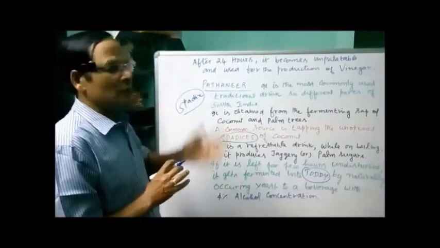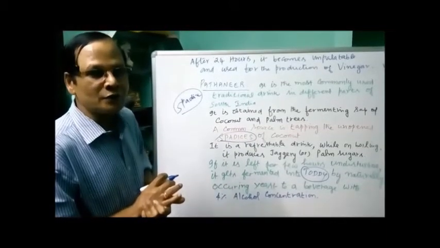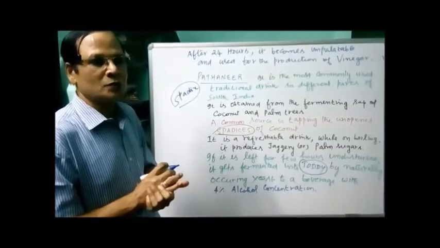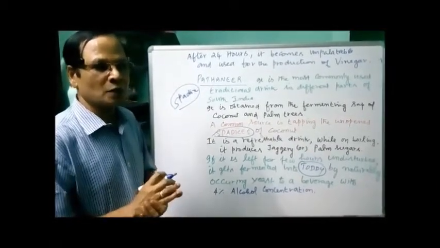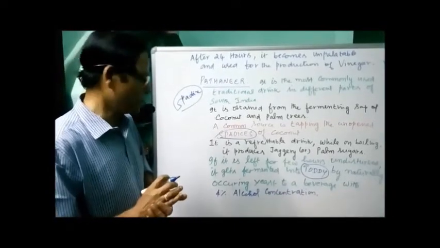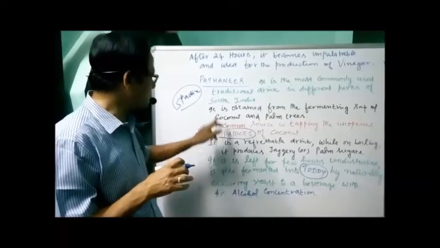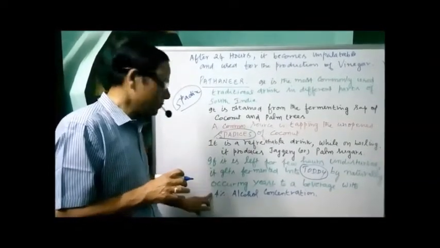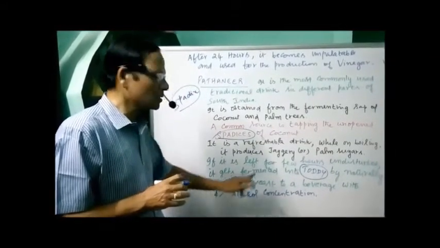If the toddy is left for 24 hours, after 24 hours it is unpalatable, so it can be used only for the preparation of vinegar. Though padane is considered a soft drink, once it gets fermented it becomes an alcoholic beverage, toddy, with 4% alcohol concentration.